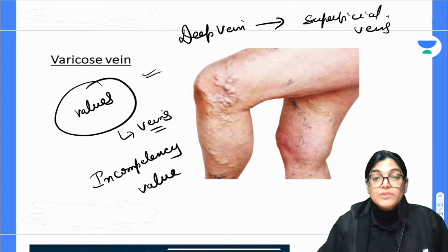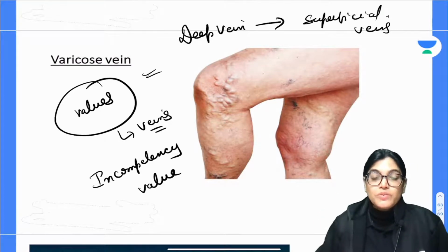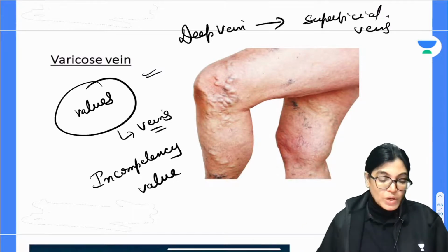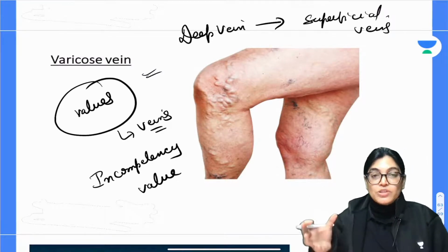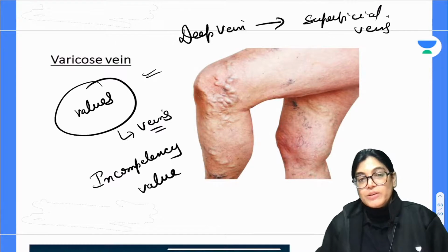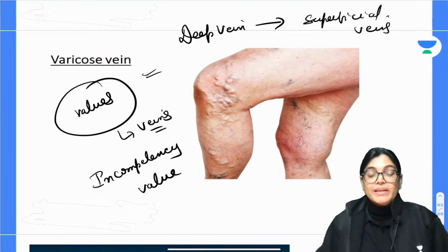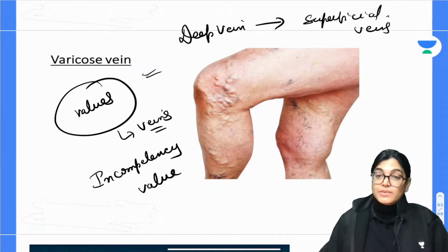It is seen in those persons who stand for a longer duration of time, and if the valves become incompetent, normally it is seen in the veins of the lower limb, it will lead to dilatation of the vein, as you can see in the patient of varicose vein. And in long lasting cases of varicose vein, it can also lead to varicose ulcer formation.